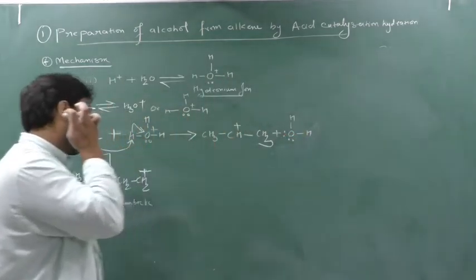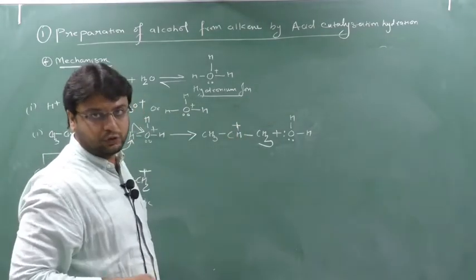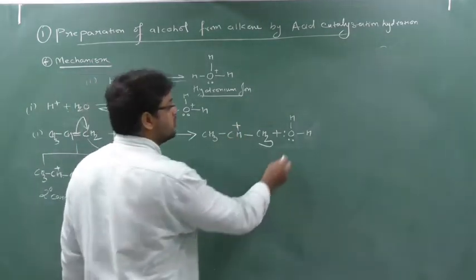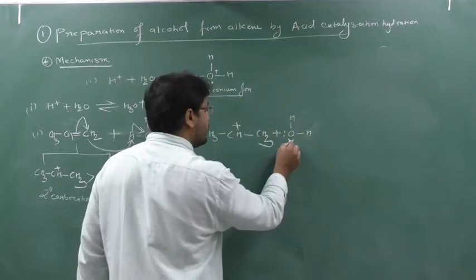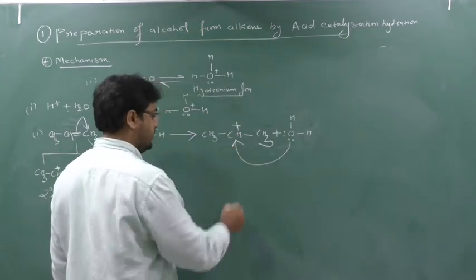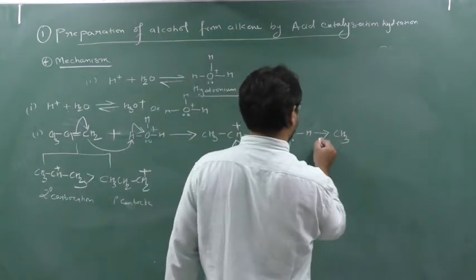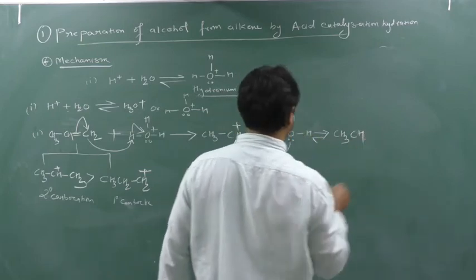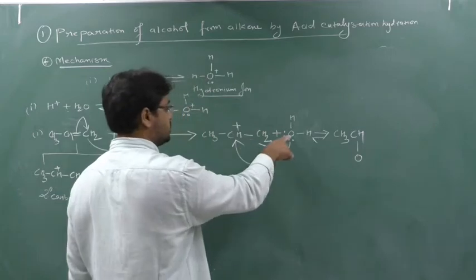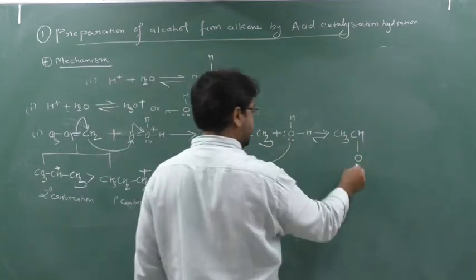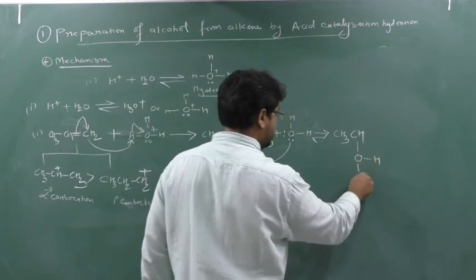Further, see this is carbocation. Now this carbocation means this is a plus charge. Plus charge means they require the electron. They need the electron. So this lone pair which is present on the oxygen of the water will be donated to this carbocation and it will form what? It will form the species like this, CH3, CH, yes or no? This lone pair is given to the oxygen, yes or no? This oxygen will give lone pair to this, so CH, here oxygen, and oxygen contains what? 2 hydrogen, yes or no?